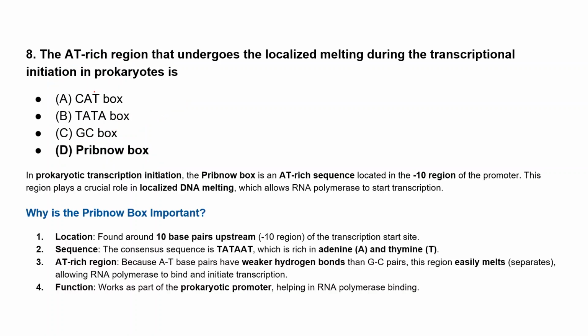Okay, then let's see. Here, option D is the right answer. It's okay. The TATA box is normally present in eukaryotes, and the Pribnow box is the AT-rich region present in prokaryotes.